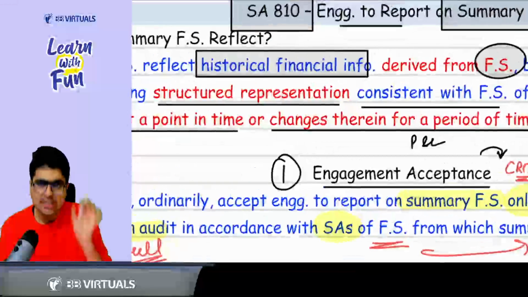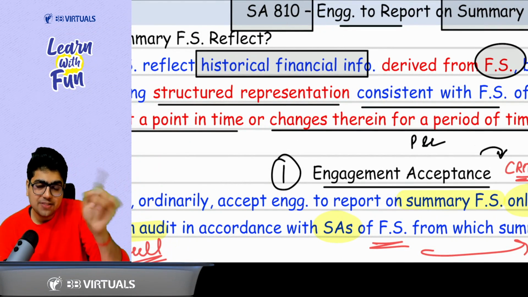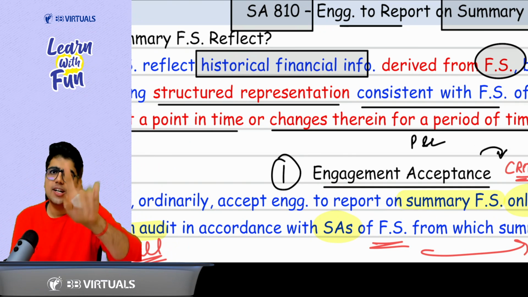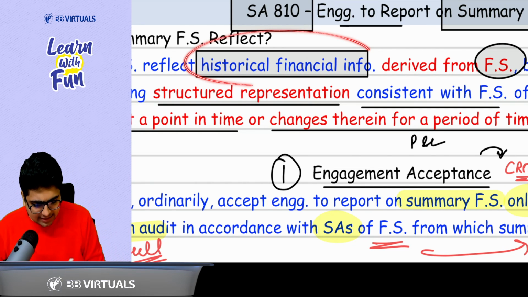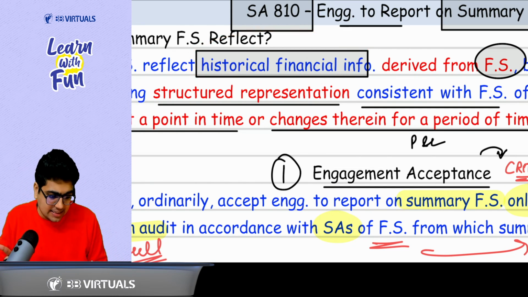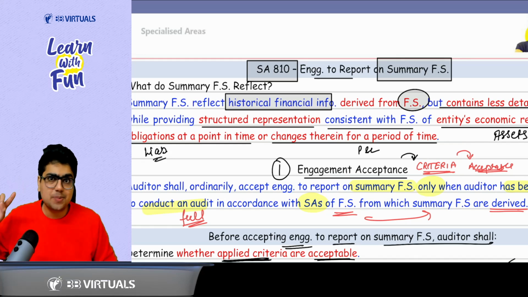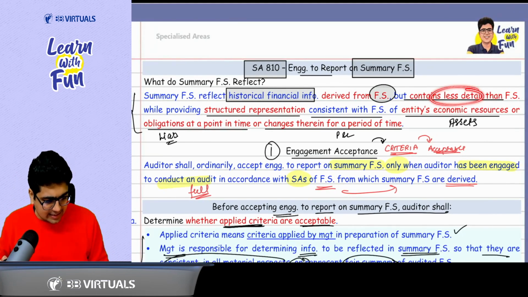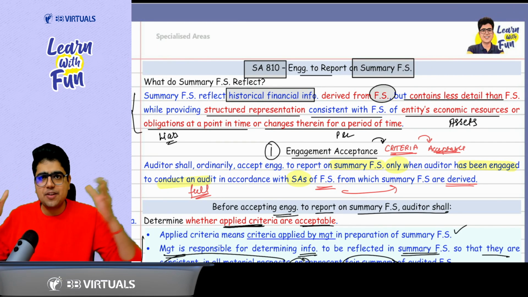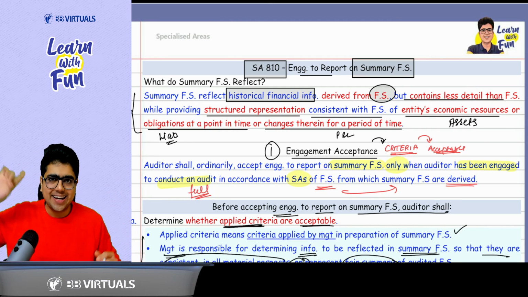So a summary financial statement is nothing but a financial statement only. Like every financial statement, it is historical financial information based on past events and transactions, derived from the financial statement. Since it is a summary financial statement, it contains less information and less detail than the financial statement, and like every financial statement, it is a structured representation of the balance sheet and the P&L.